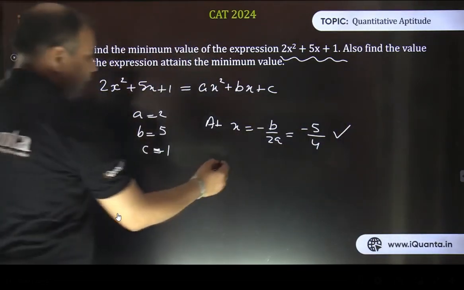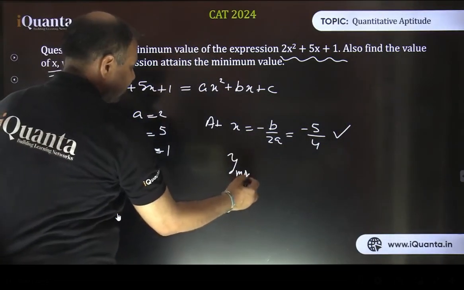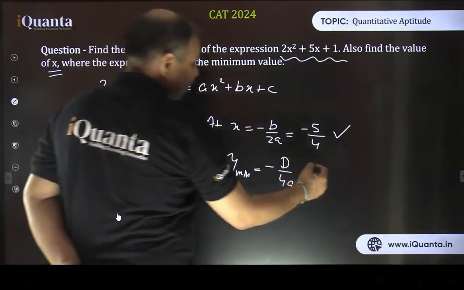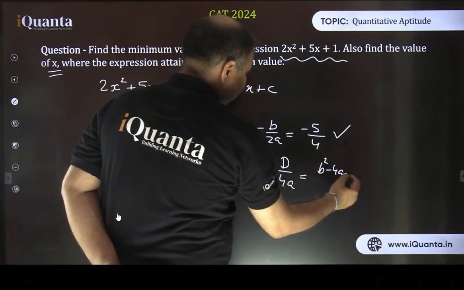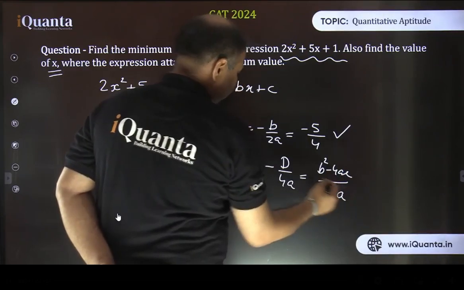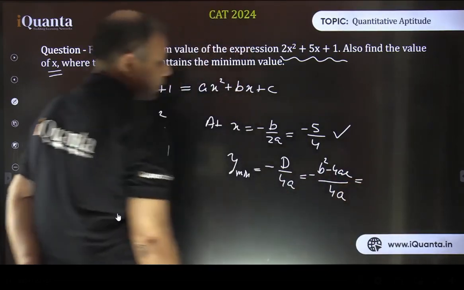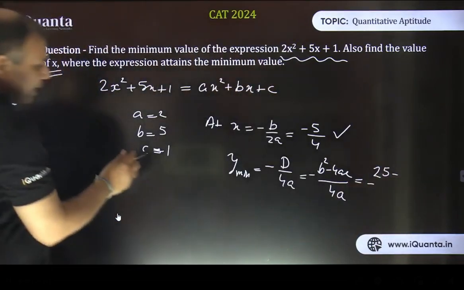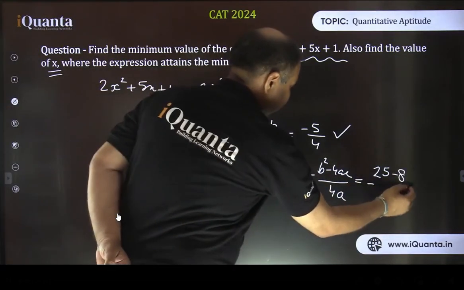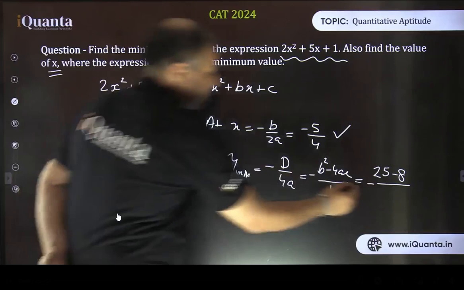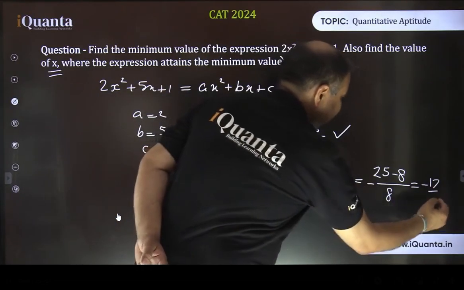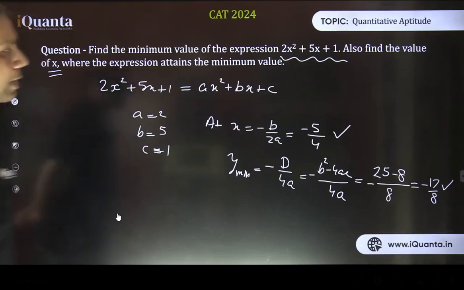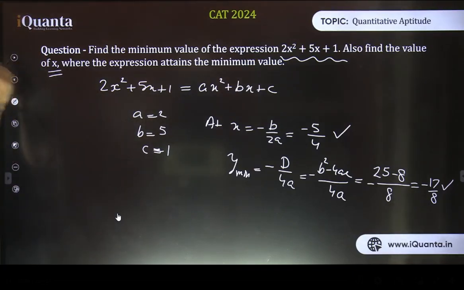And what is that value? The value of this expression, y minimum, is basically minus d by 4a. What was d? It was the discriminant, that is b squared minus 4ac upon 4a with a negative sign. So now we can substitute the values. b squared is 25, with negative sign, minus 4ac, 4 into 2, it is 8, upon 4a, 4a means 4 into 2, 8. So yes, that's correct, it is minus 17 by 8. Most of you have got the answer correctly, that's nice. Anyway, this was the direct question. Let's move further now. Next one.